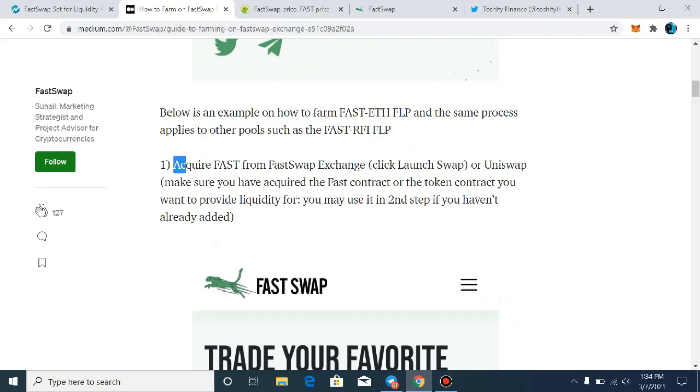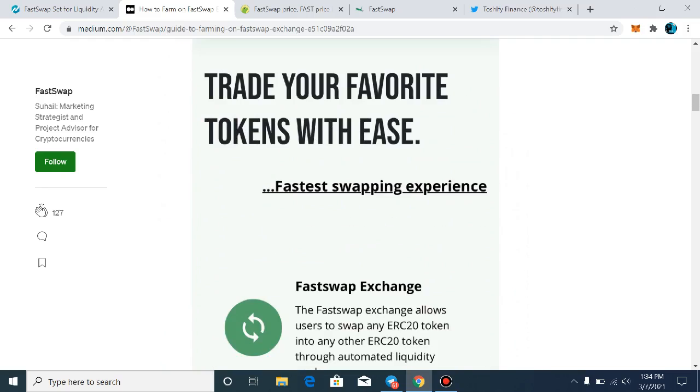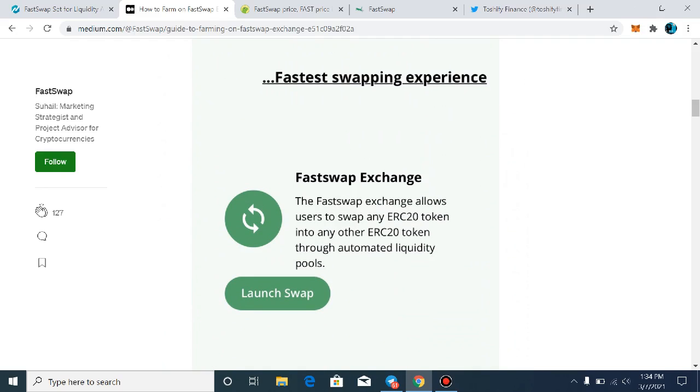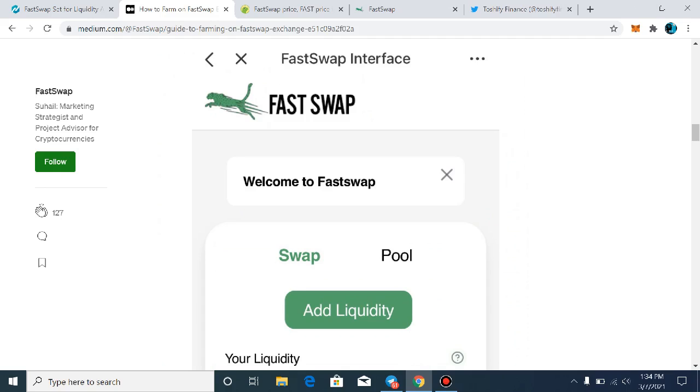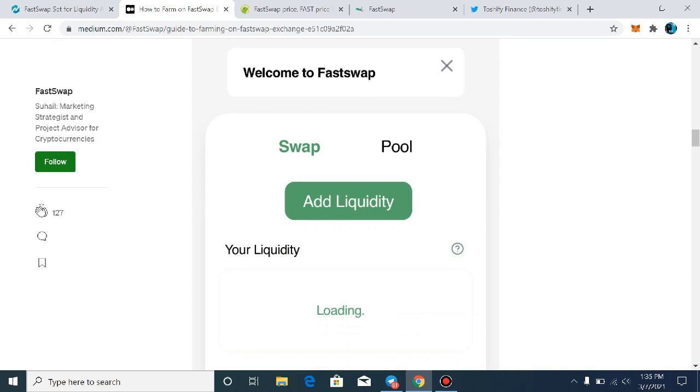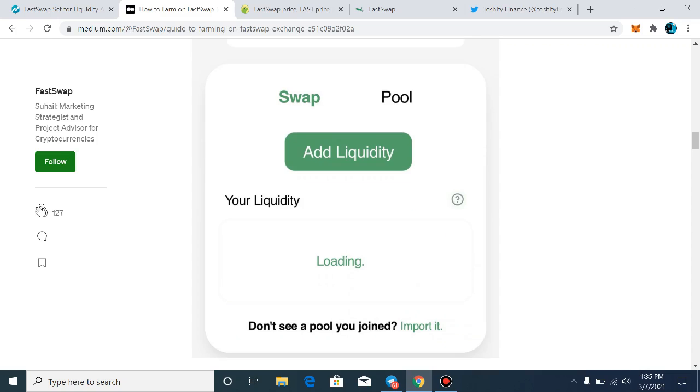First of all, you have to acquire some Fast from the FastSwap exchange. After acquiring it, you have to enter the number of Fast you want to add as liquidity. It will automatically set the Ethereum needed to build the Fast Ethereum LP at a 1:1 ratio. Then click supply and confirm supply. There are two transactions if you haven't provided liquidity before for the pair, in this case Fast Ethereum. First, approval of the amount, set to unlimited, so you don't need to approve it again at a later date. Second, confirmation of the desired supply amount.